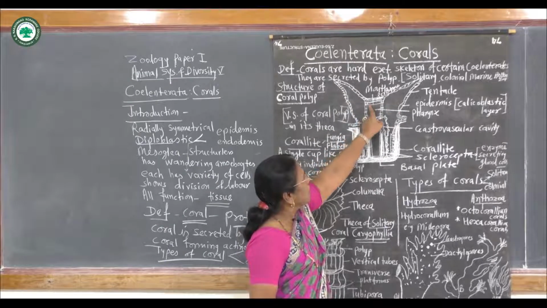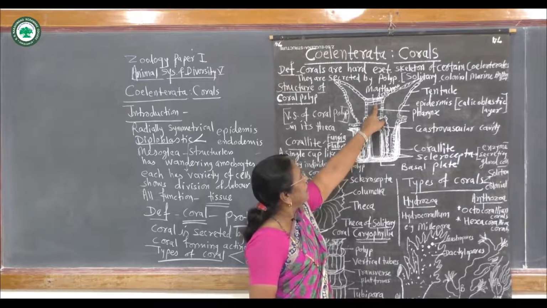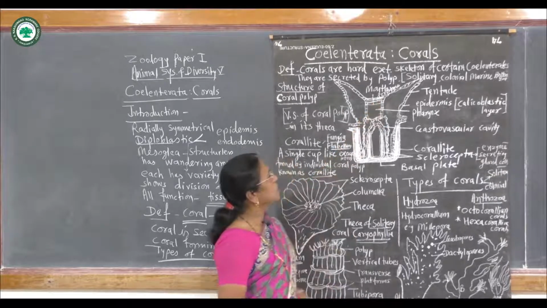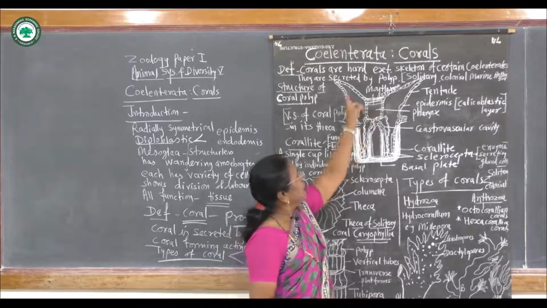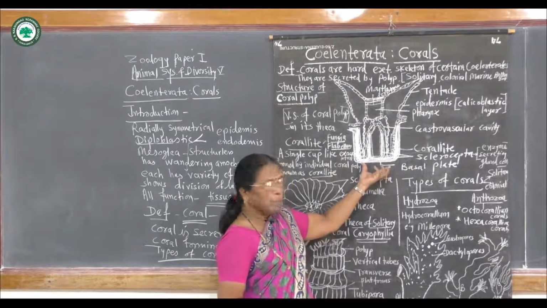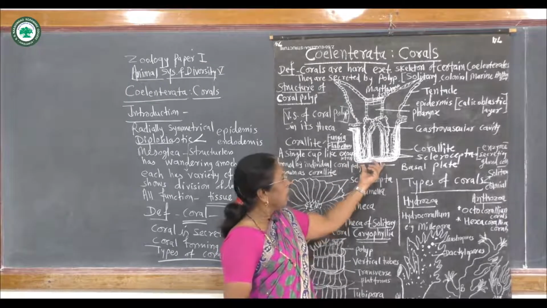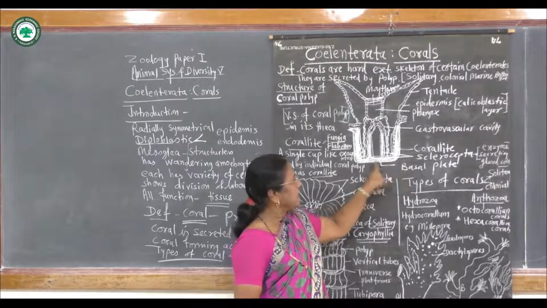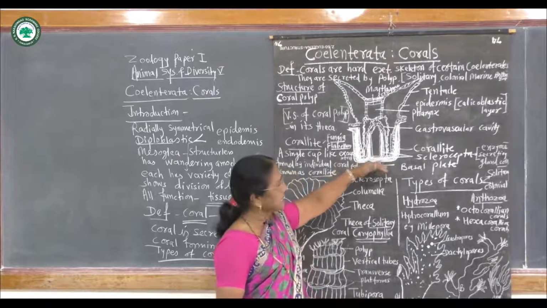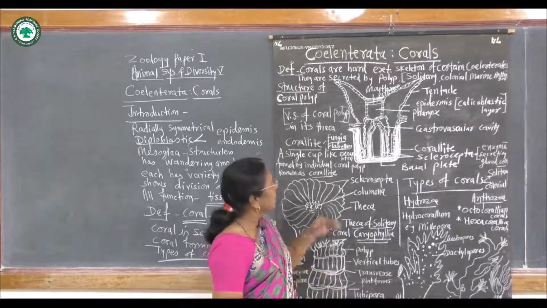This mouth is surrounded by a thin membrane called the peristome. The mouth is surrounded by tentacles anteriorly, and the basal disc or basal plate is present at the opposite end, which is attached to the substratum.